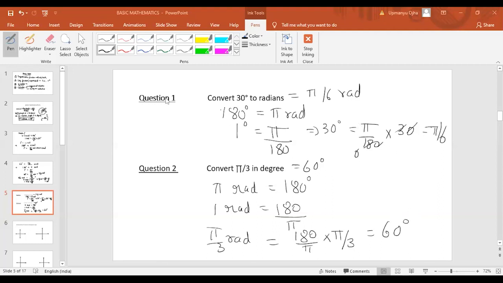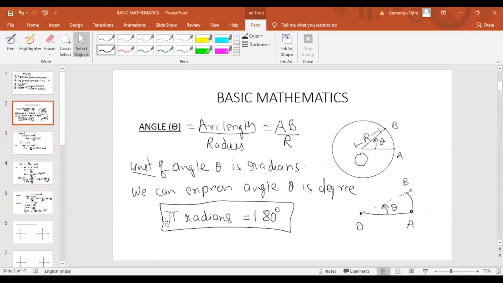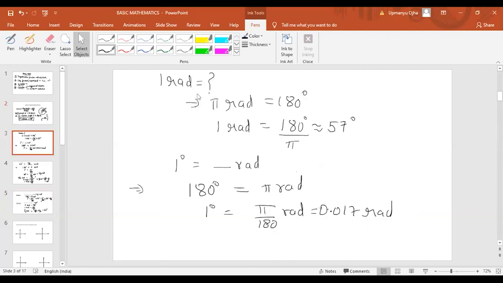Okay. Look at the third slide here. That first slide was the second slide. Pi radian equals 180 degree, that was the relation which we have to use every time. Then I found the value of 1 radian. If they ask you what is the value of 1 radian, 1 radian will be equal to 180 degree by pi, which is approximately 57 degrees.